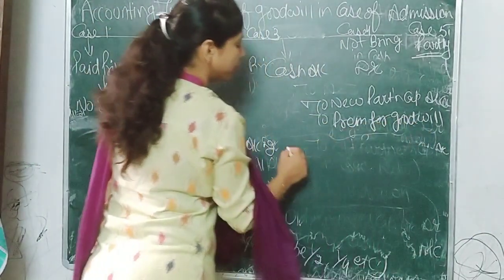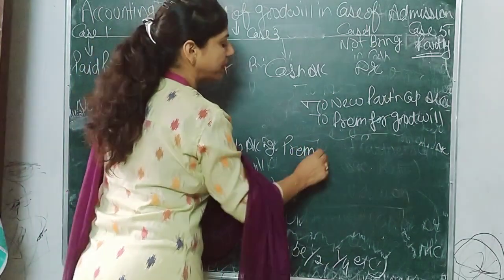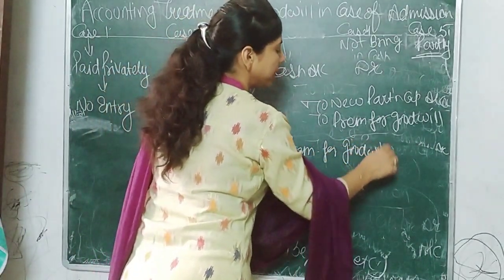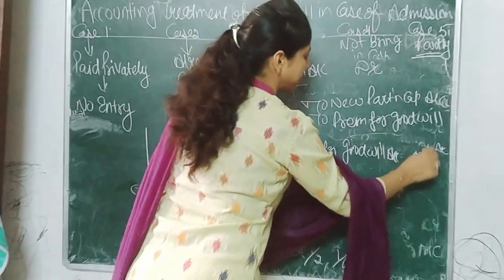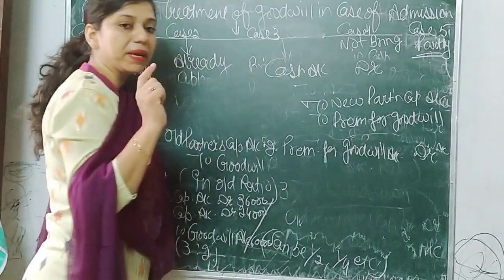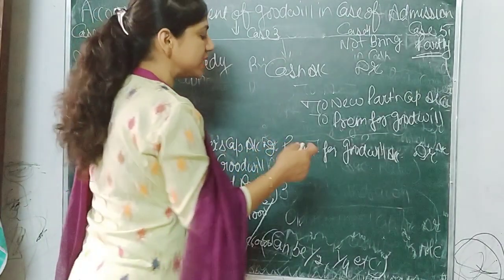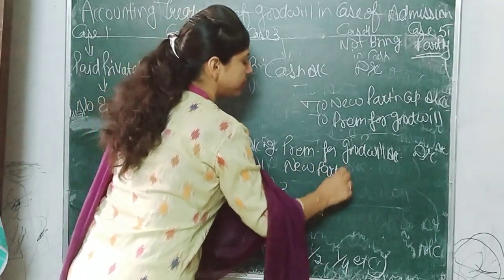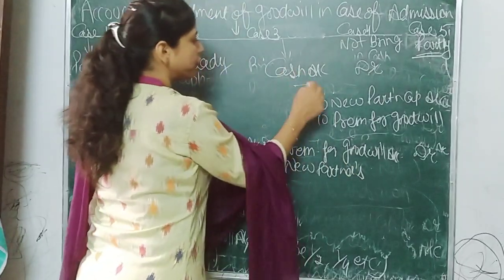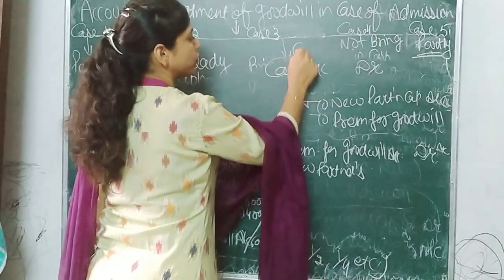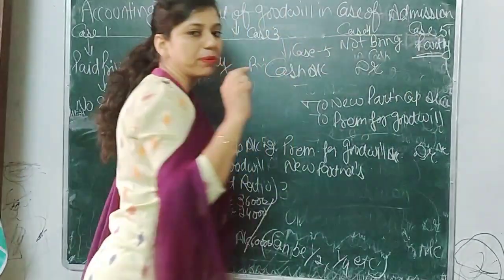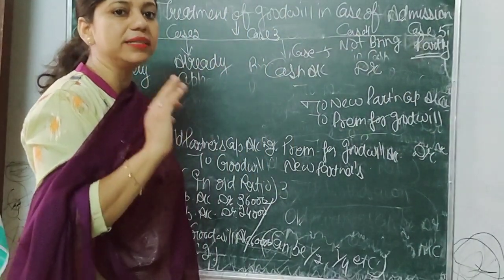The second entry: the premium for goodwill which is brought in cash should be divided among old partners. So premium for goodwill account debit, and for the part which is not brought in cash, new partner's current account debit, to old partners' capital accounts in their sacrificing ratio. These are the entries for case number 5, when some amount of goodwill is brought in cash and some not.